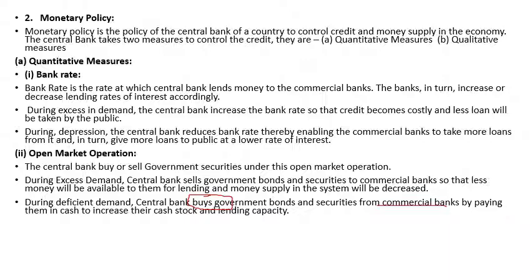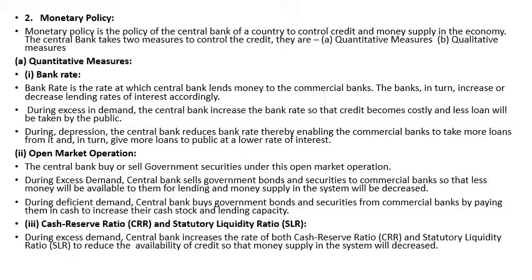If the central bank is buying government securities, then the central bank has to pay money to the commercial bank, and the commercial bank will get more money for lending. Now they will offer more loans to the public, and the public will get more money through this process.